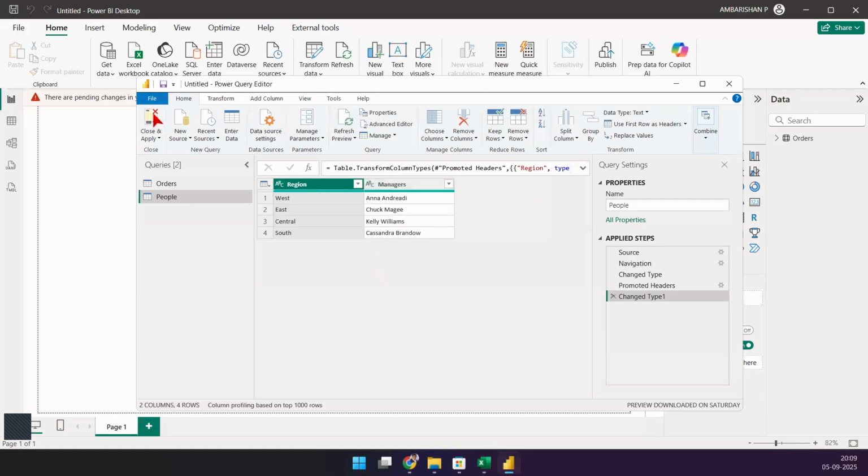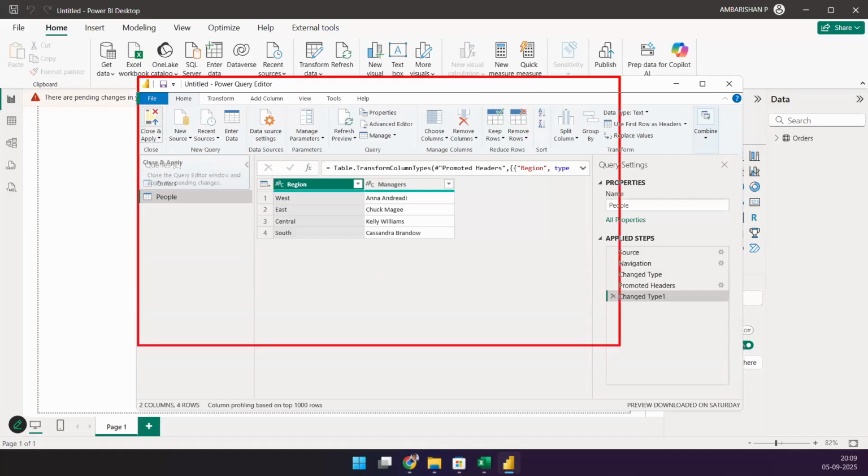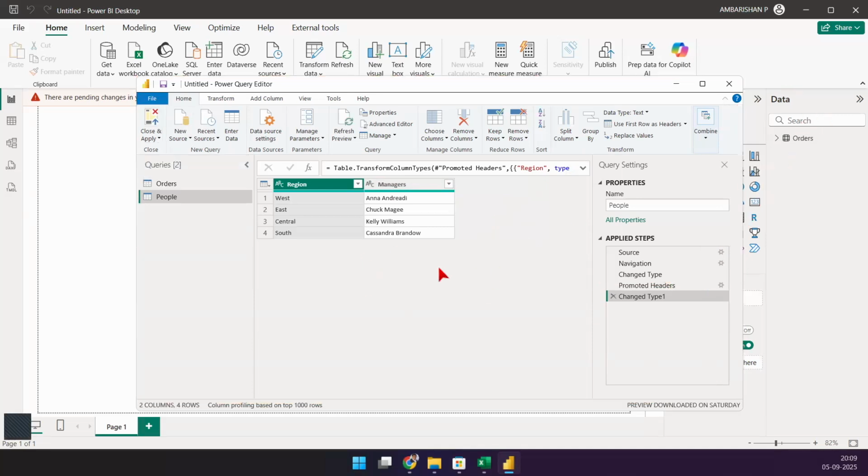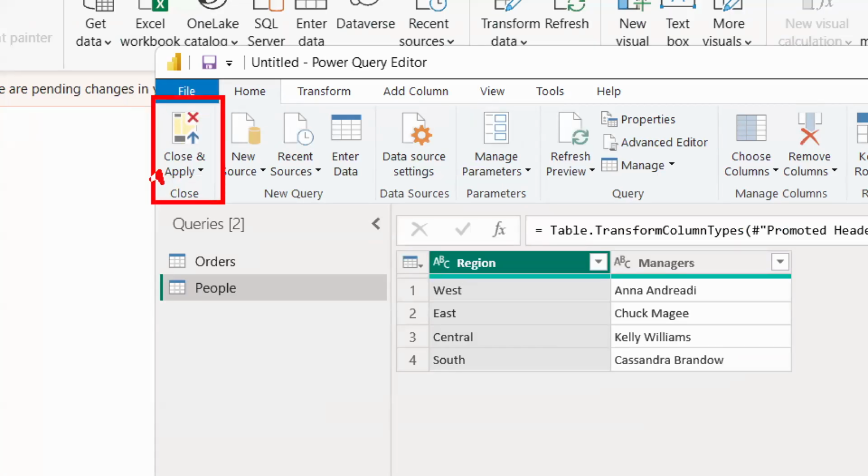What we will do is close and apply, and come out of this window. What did I tell you? We are in this window just for all the transformation that you do. Once this is all done, you have to come out of this window and load the data. So let's come out of this window. I'll just say close and apply. We are going to close this window and apply all the changes, which means loading plus closing and applying all these changes.